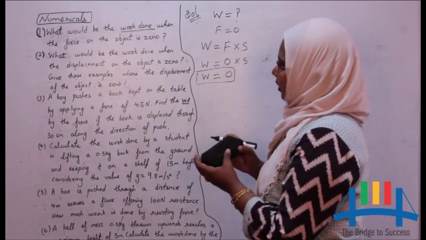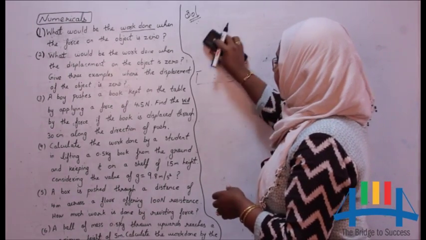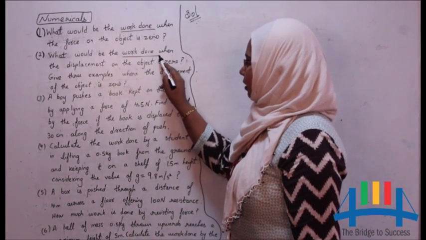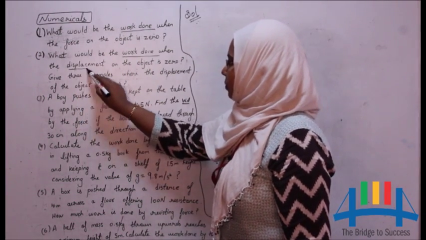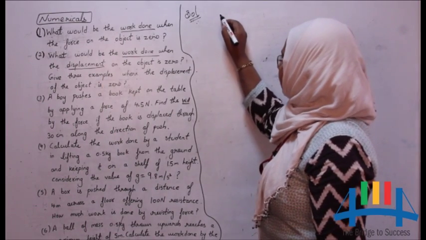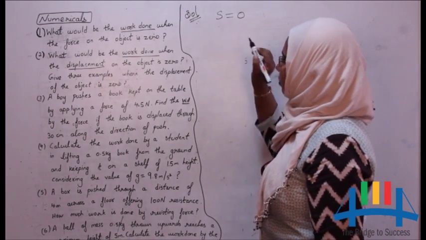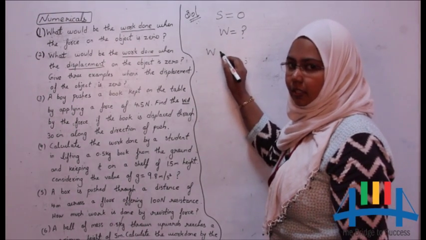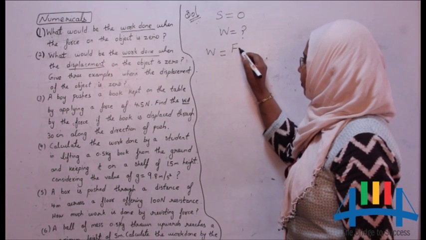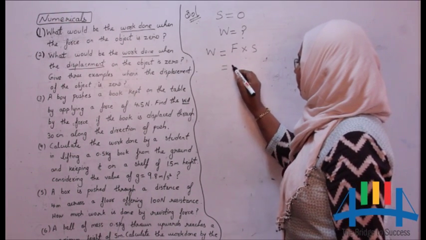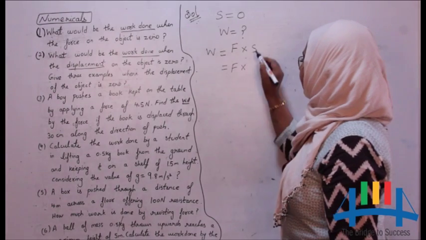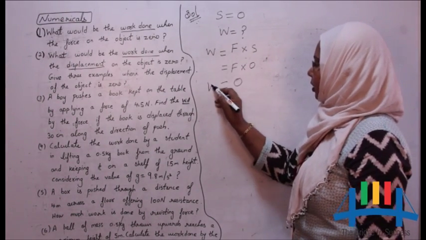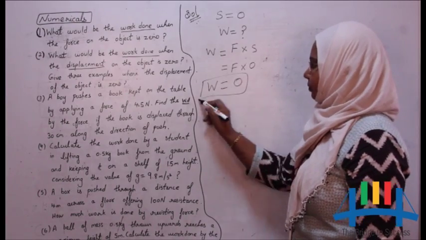Now let us solve the second one. In this case, they are asking us to find out the work done. Now here the displacement is 0, so S is 0. Work done we have to find out. The same formula again, W is equal to F into S. S value is 0. So anything into 0 is 0. So work done is 0.